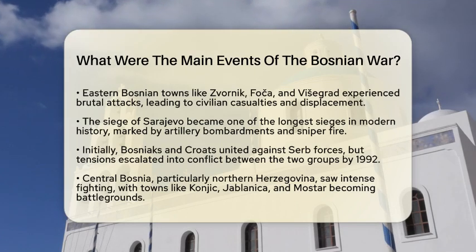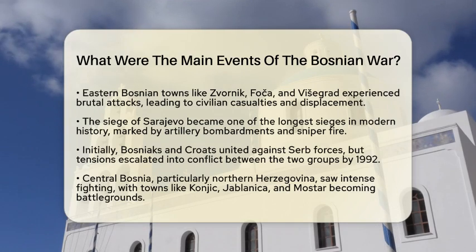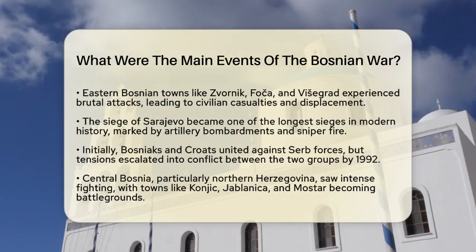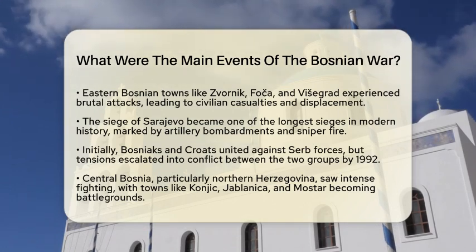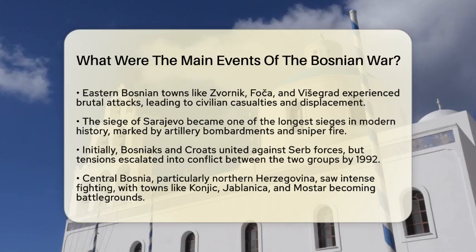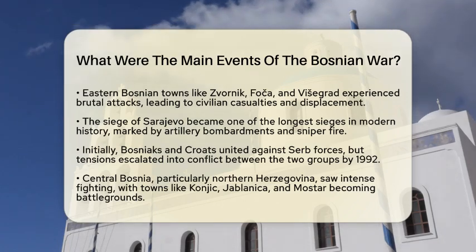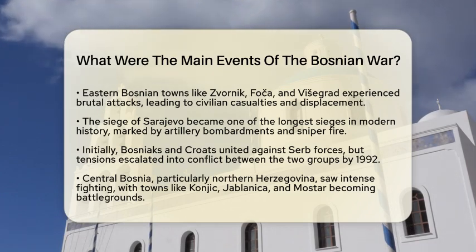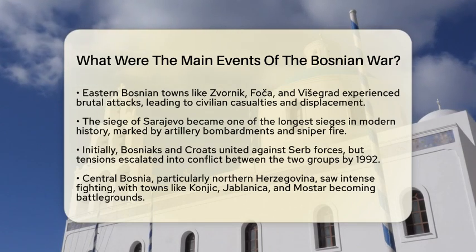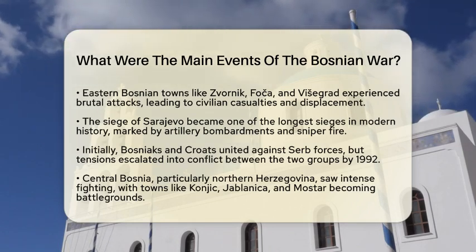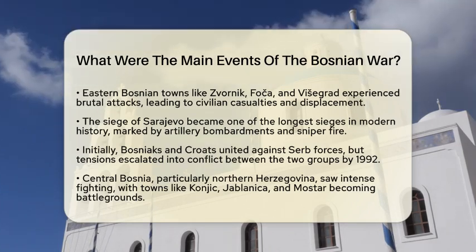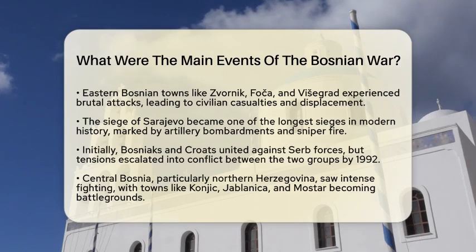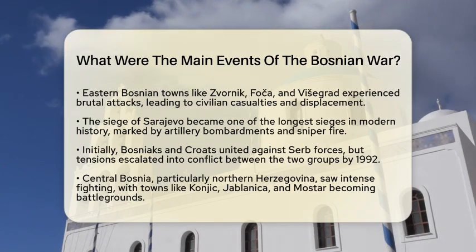Initially, Bosniaks and Croats fought together against Serb forces. However, by 1992, tensions escalated into armed conflict between these two groups. This conflict spread to central Bosnia and Herzegovina, particularly in northern Herzegovina. Towns like Konjic, Jablanica, and Mostar became battlegrounds. Mostar was notably divided, with the Croatian Defense Council controlling the west and the Army of the Republic of Bosnia and Herzegovina holding the east.